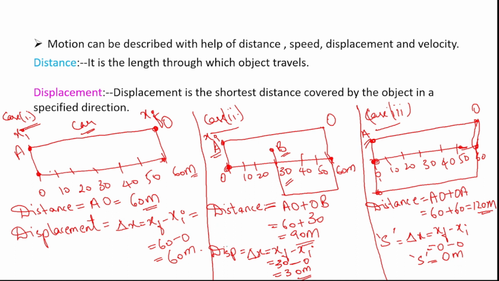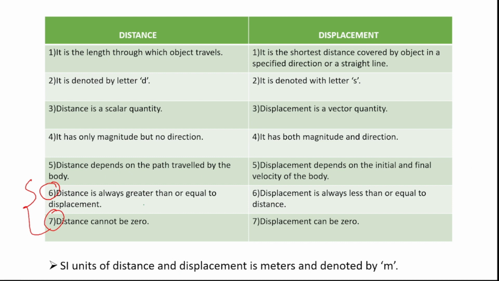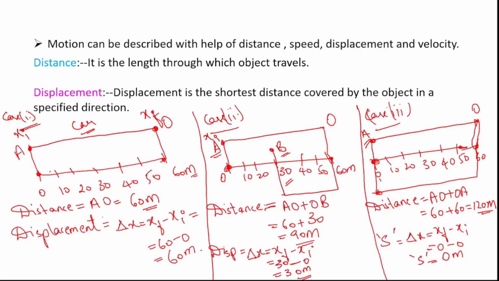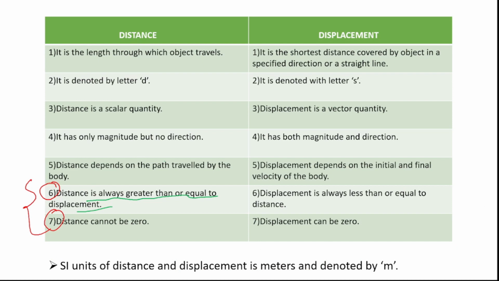So what have we studied in this 6th point? We have studied that distance is always greater than or equal to displacement. Let us see that point in this example. In the first case, distance is equal to displacement, right? In case 2, what is happening? Distance is greater than displacement, right? In the 6th point, what have we studied? Distance is always greater than or equal to displacement, right? In the first case it is equal to displacement, in the second case it is greater than displacement.